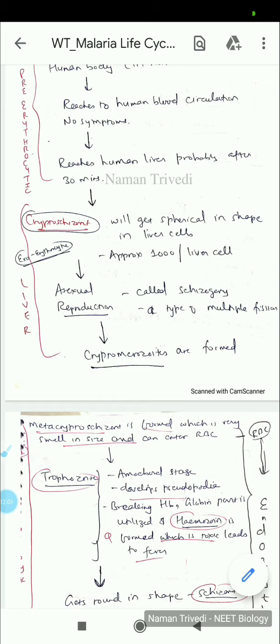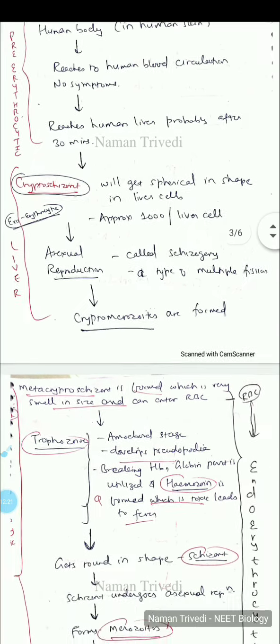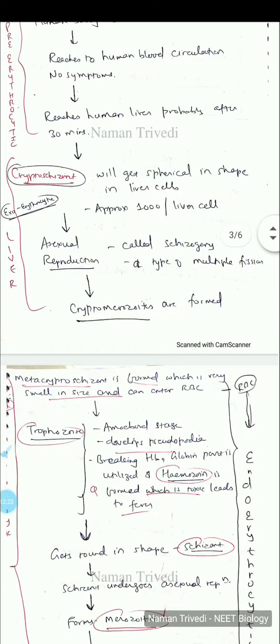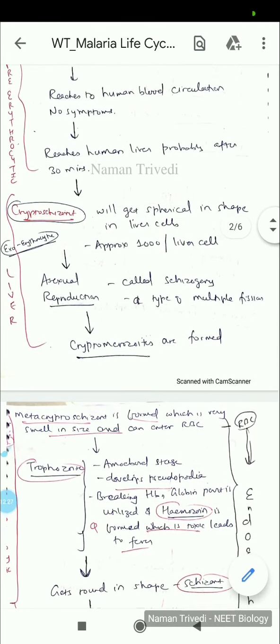Sometimes in the old books they used to mention pre-erythrocytic and exoerythrocytic separately. But in the new books, to avoid confusion, they just give two divisions: the liver stage and the erythrocytic stage. But whenever they have asked questions in NEET, they have asked in this manner, so my notes are designed like this. If you read somewhere else, do not prove me wrong. I have streamlined this for the NEET questions.